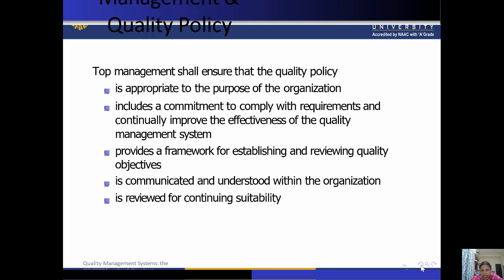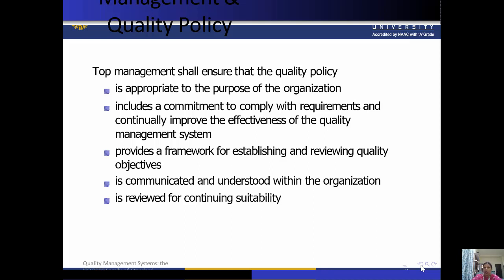The quality policy is communicated and understood within the organization. So within the organization, quality policies should be communicated, and they should be understood easily, and reviewed for continuing suitability.